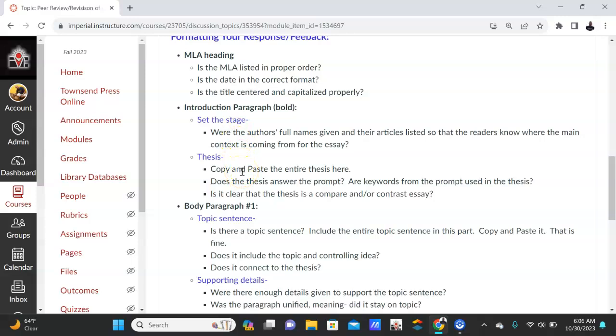The thesis. Copy and paste the entire thesis here. You can do that, or since you're going to put the paragraph above it, just state, was the thesis clear? Was the pro there? Was the con there? Is it very clear? Is Paul the pro? Is Joyce the con? Is Pelon the pro? Is Joyce the con? These need to be argumentative. So here is the clear thesis. It's not a compare and contrast. I'm going to change that. This is argumentative. Make sure that it is.